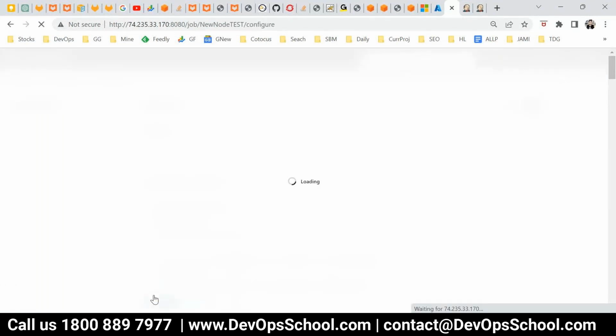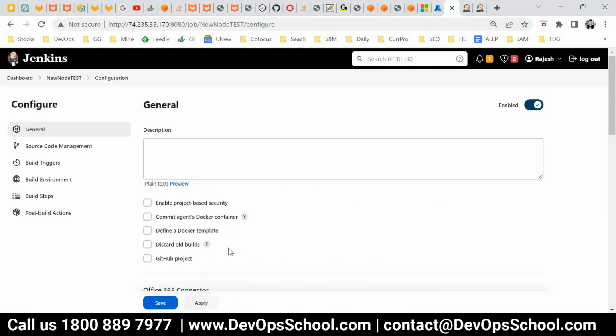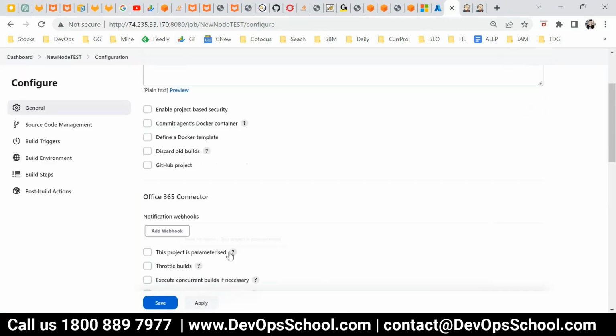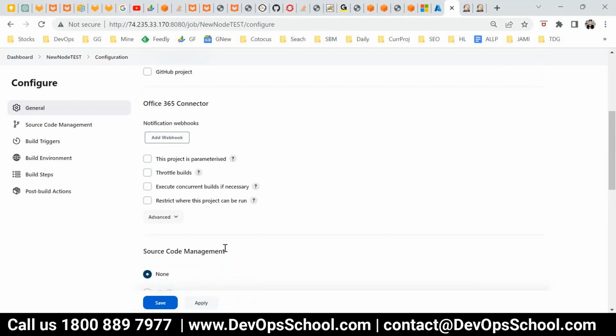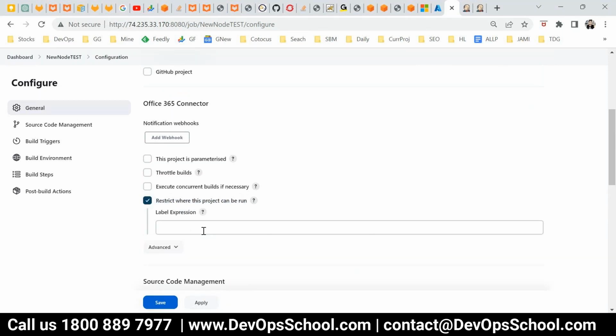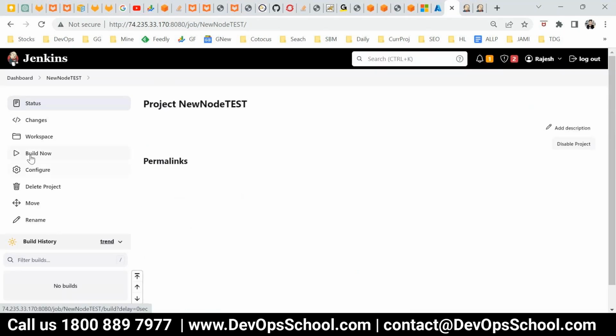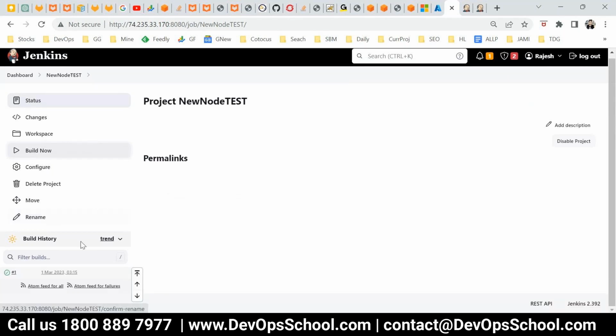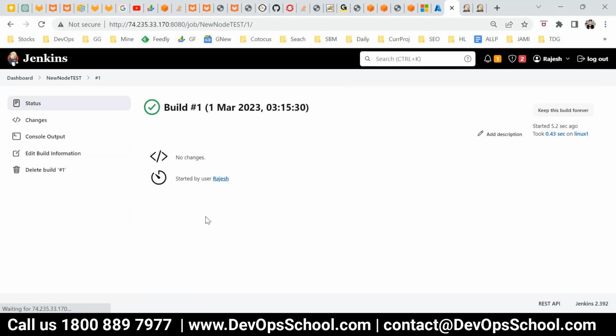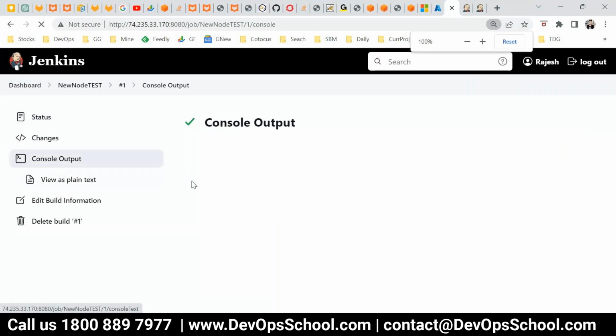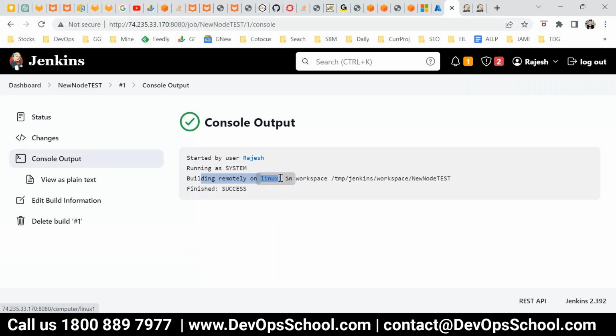And here you see these options. The option is somewhere, this one, restrict where this project can run. So click on it, and here you can restrict to Linux 1, that's a node, and save it and run it. I did not do any configuration as such, not required. And build number 1, you see that here, console output, and you see here building remotely on Linux 1.